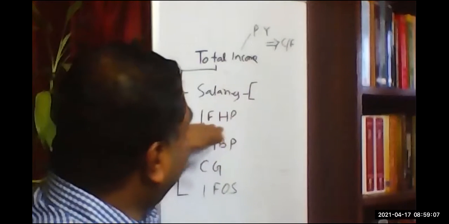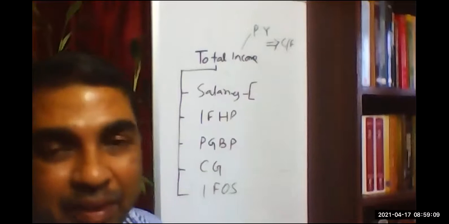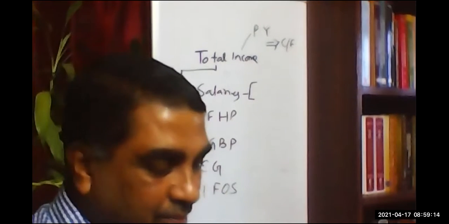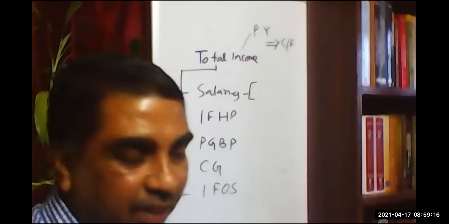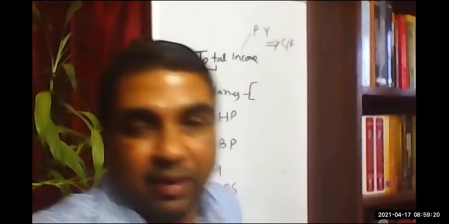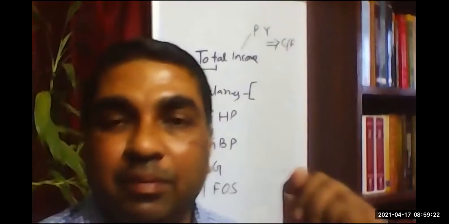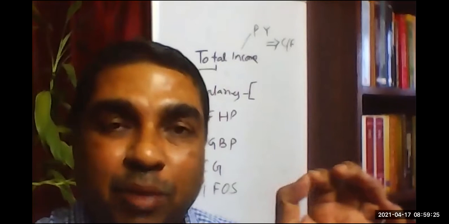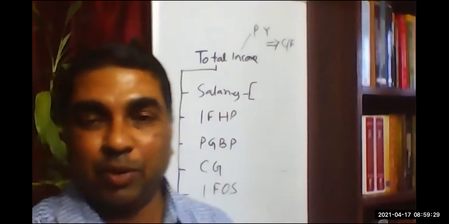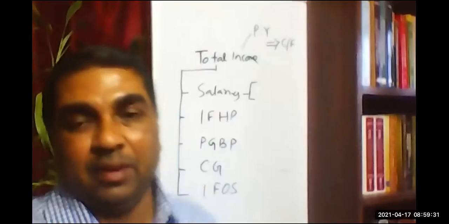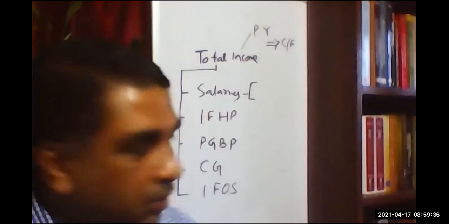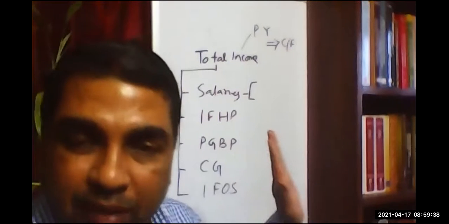Now coming to income from house property. Whether there can be any loss? Yes, sir, there can be loss. If it is a self-occupied house property, then the amount of loss can be a maximum of up to how much? 2 lakh. And if it is not self-occupied, it's a let-out house property, loss can be of any amount. There is no limit.